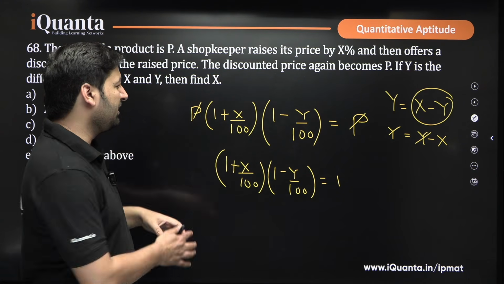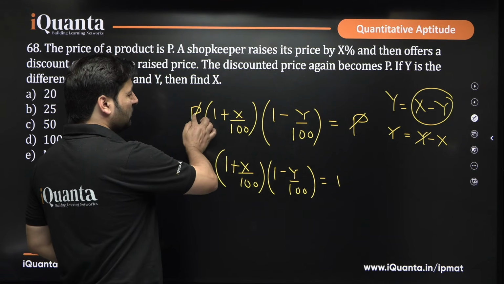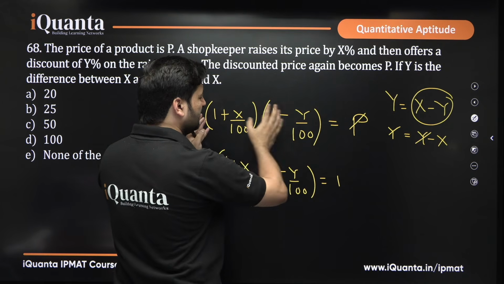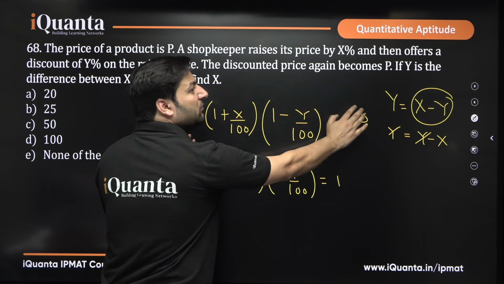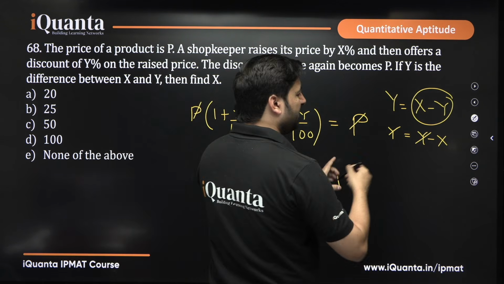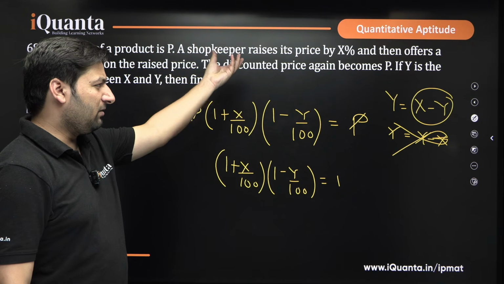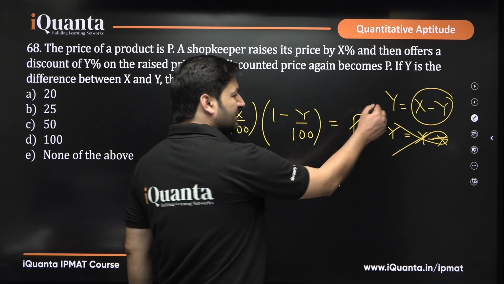I hope you are getting it. If you put this equal to 0, this becomes P into 1, P only. So in P you will be reducing Y%. When you reduce P by Y%, it will not remain P. So that does not make sense in this case, because this gives X equal to 0, which does not follow the instructions given, right? This is perfect.